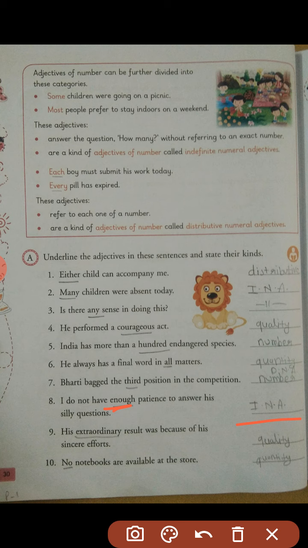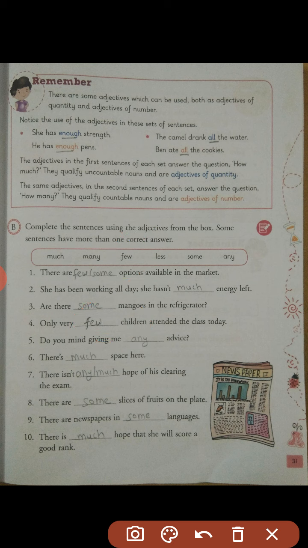But why have I used few? When I say this along with children, I will use only few children. Why have I chosen only the word few, not other words? Because see how the sentence begins: only very. Only means just. So obviously only will go with few. Only very few children. That is the reason. This is how you need to observe the entire sentence, to see why only one word is used.